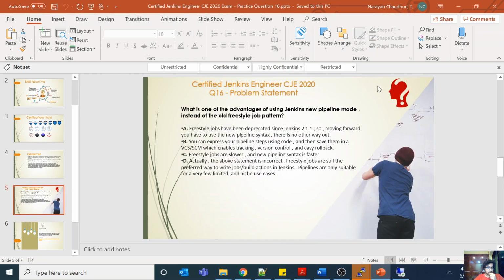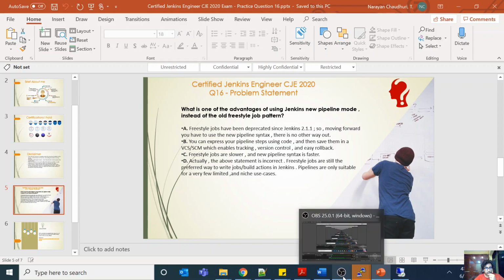Even though this question seems easy and the answer is also easy, you must understand that pipeline is a very important part of this exam. Learn everything you can about pipelines: scripted, declarative, multibranch, orphan strategy, everything. How pipelines run, what the challenges of declarative versus scripted are, and all of those things. It's a very important part and you will get very tough questions about pipelines. Most of the tough questions that I could not answer in my actual exam were also about this pipeline part only.